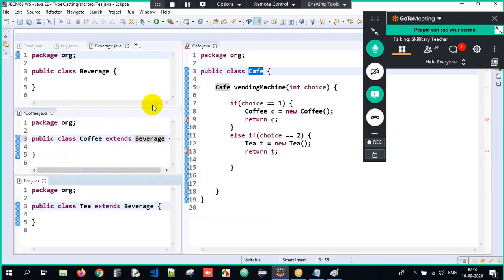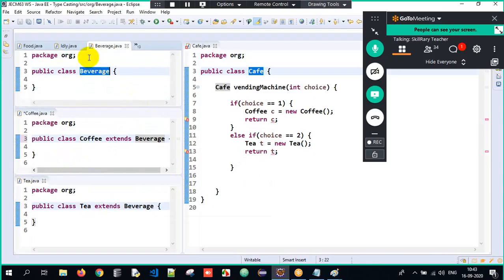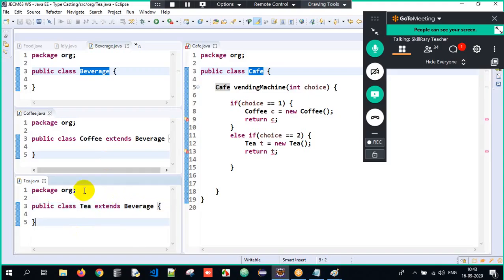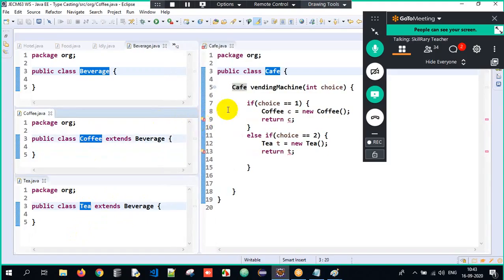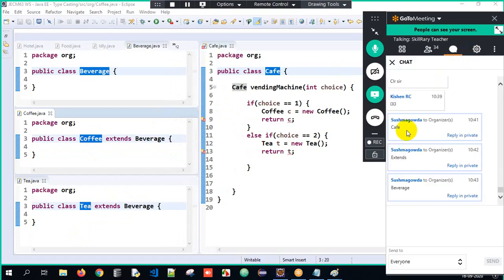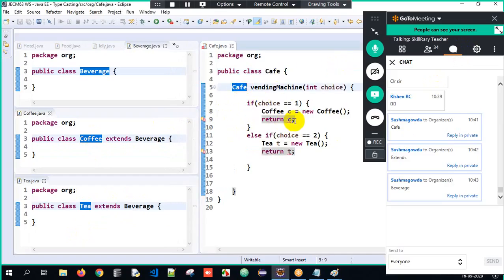So what did you understand here? Beverage is one class, wherein coffee is inheriting the beverage class, and tea is also inheriting the beverage class. So tea and coffee have a common superclass, and that superclass name is beverage. Got it? So what should be the generalized form here? If it is a coffee object, it should be coffee. If it is a tea object, it should be tea. There is a possibility that I could have tea or coffee, but I cannot have multiple return types. So what will be the common return type? Will it be your name, my name, beverage, cafe, or what? What should be the return type, guys?